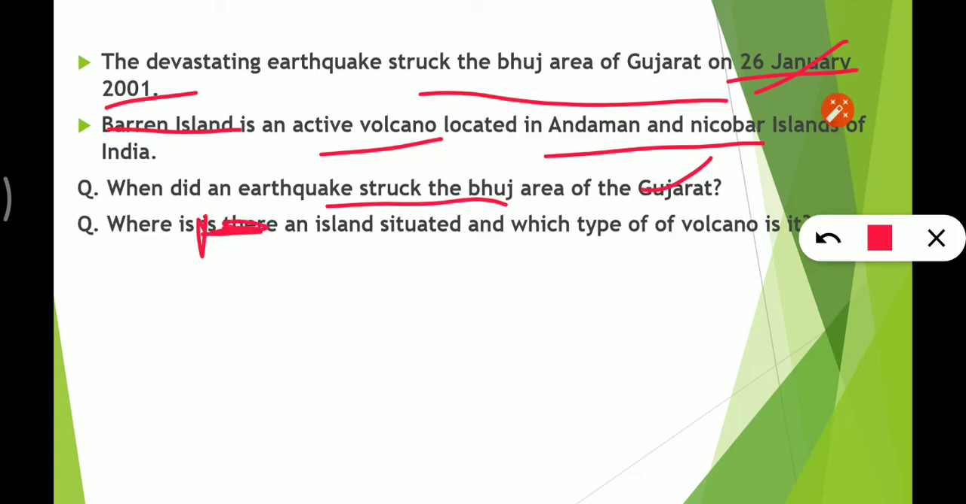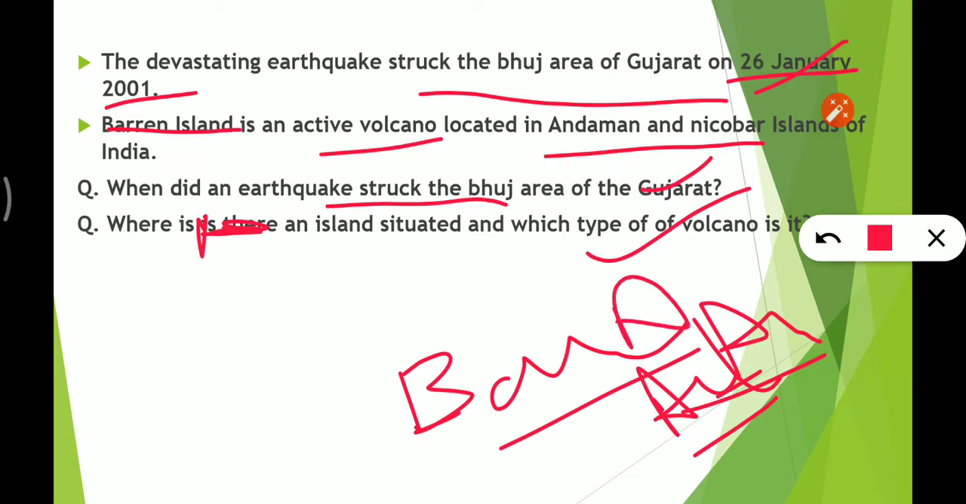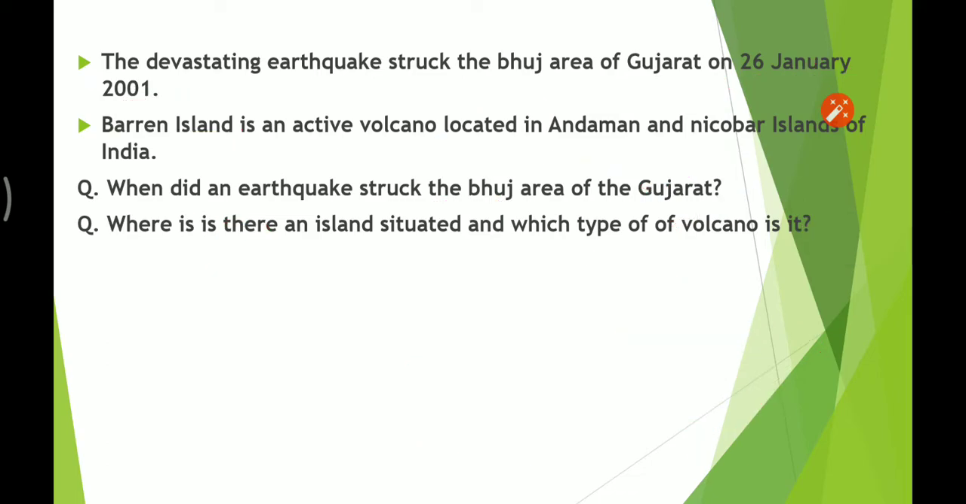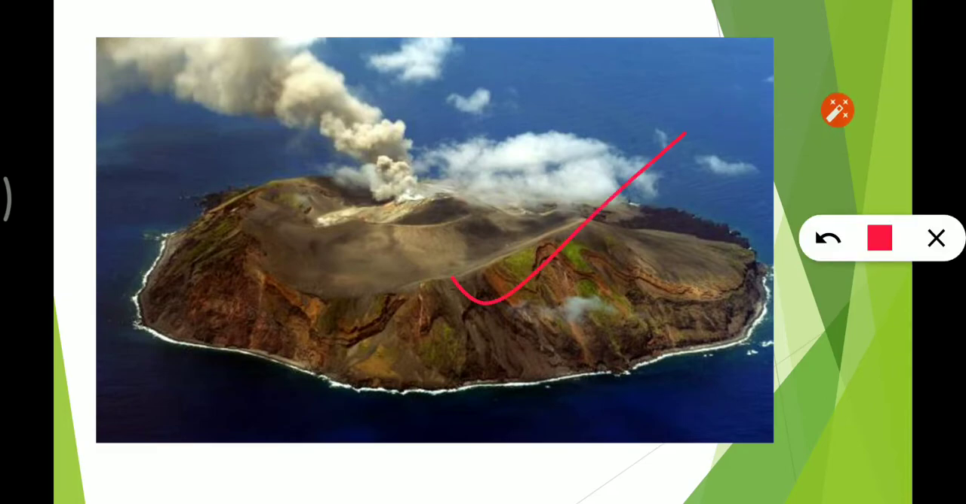Where is the island situated and which type of volcano is it? Barren Island is an active volcano. It is situated in Andaman and Nicobar and it is an active volcano. Now this is Barren Island, an active volcano.